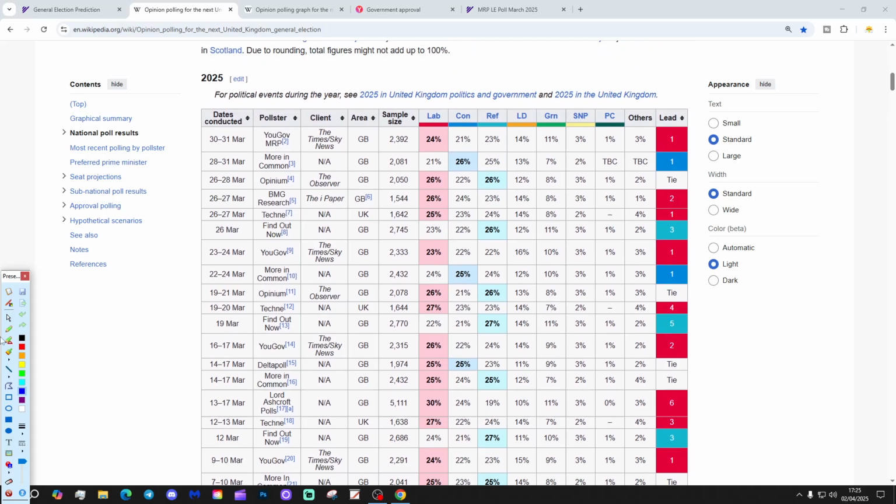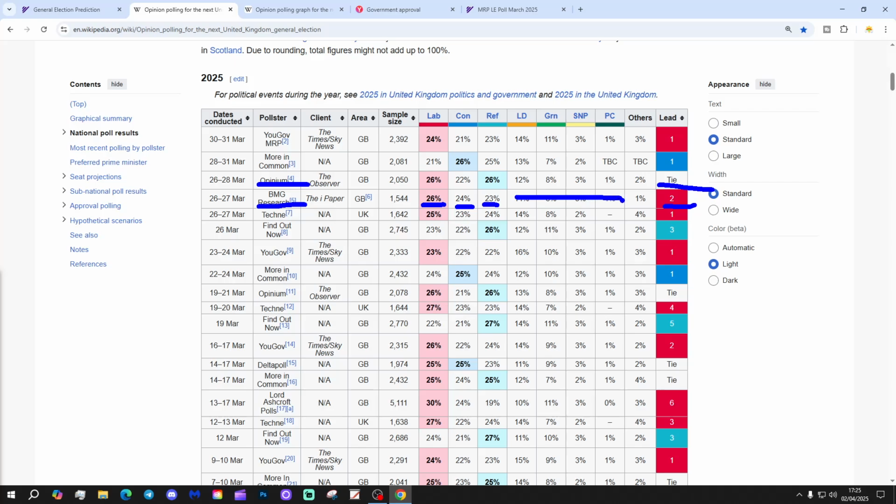Well, we come up to the top here, and we can see the most recent poll. So we've had a BMG poll just here, which gave Labour a 2% lead. So we have Labour 26, Conservatives 24, and Reform 23%. Sorry about not mentioning Liberal Democrats, Green, SNP, Plaid, etc. But I can't mention all parties on this video because I've got to get through the video, else it's going to drag on too long.